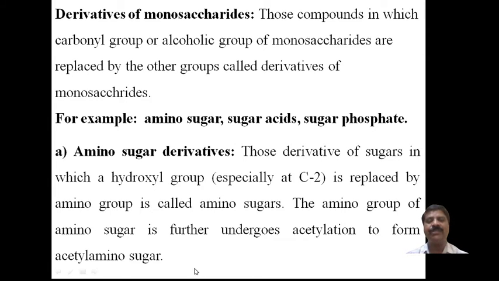First the amino group is present and the amino derivative is formed, then the amino group undergoes acetylation to form the acetyl amino sugar derivative. This is the definition of the amino sugar derivative.